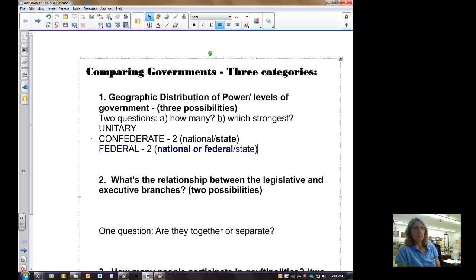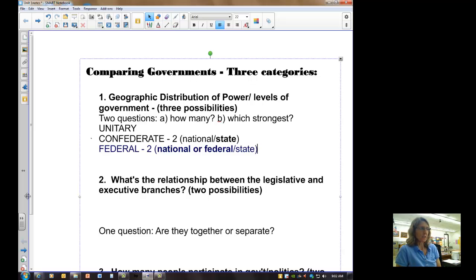True or false? A unitary government is the same as a dictatorship. Good, you're right. The answer is false. Unitary means one level, it doesn't mean one person. Unitary can still be a democratic system of government. To suggest that a unitary system is a dictatorship is like trying to compare apples and oranges. Two totally different ways to compare.